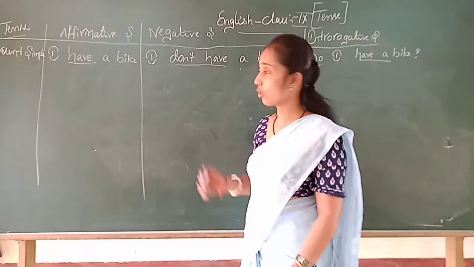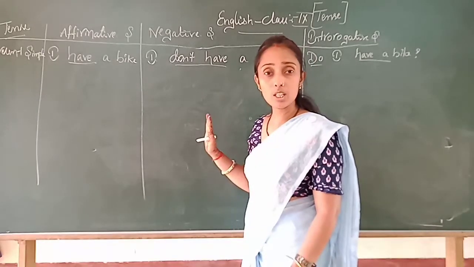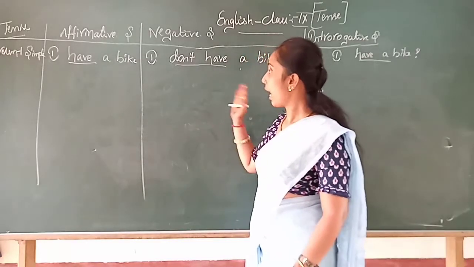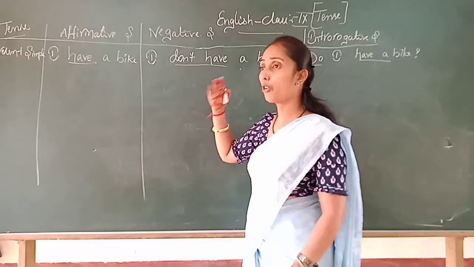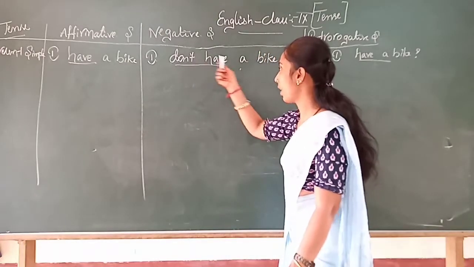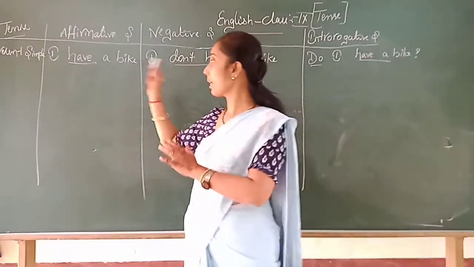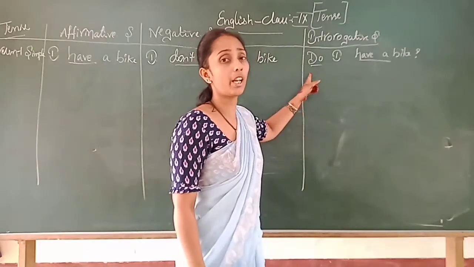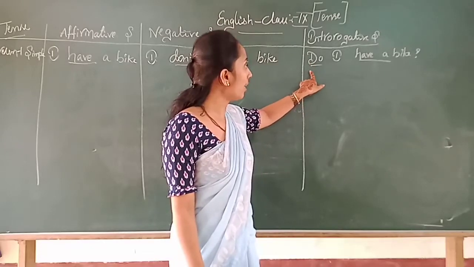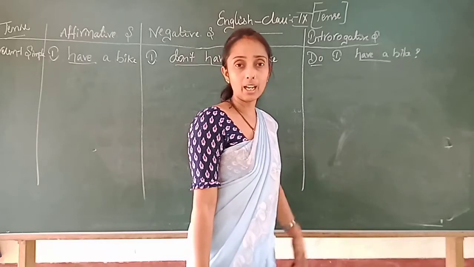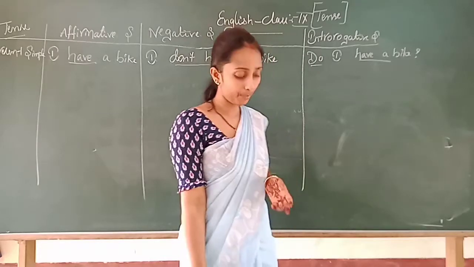So here have is the auxiliary verb which is used. I have a bike, and for the same meaning in the negative form, you will use don't: I don't have a bike. And if you want to get it as a question, you have to put the interrogative sentence, do I have a bike, that will come in interrogation form.